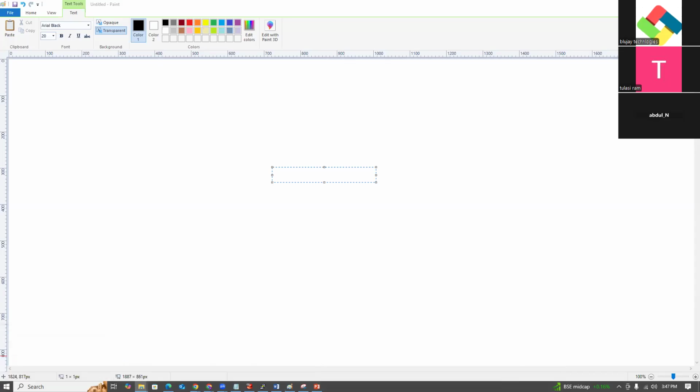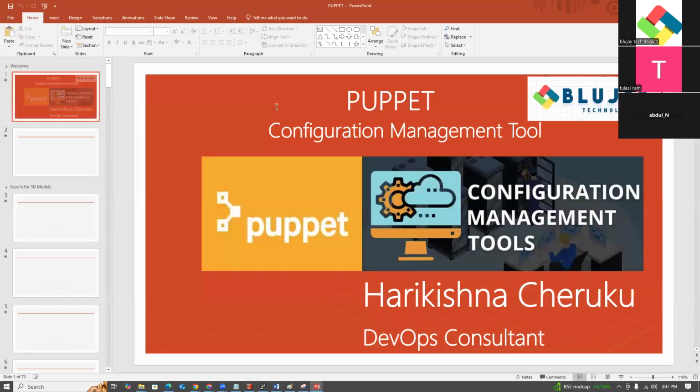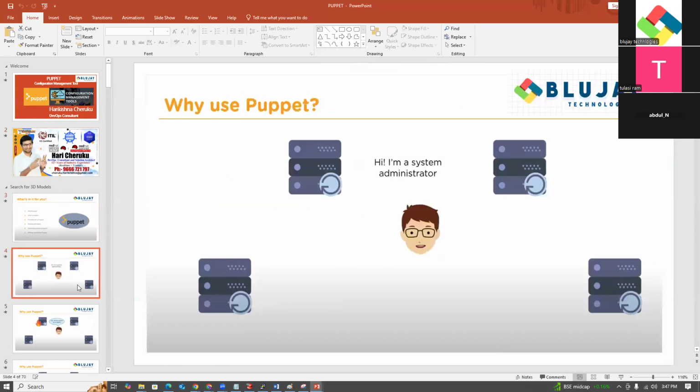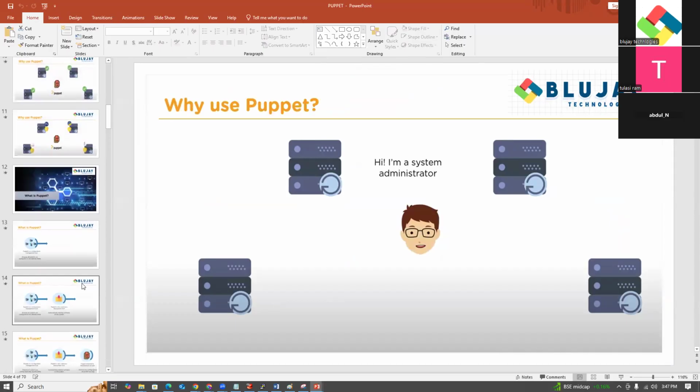On the desktop, there is a Puppet training. Puppet also is a configuration management tool, guys.